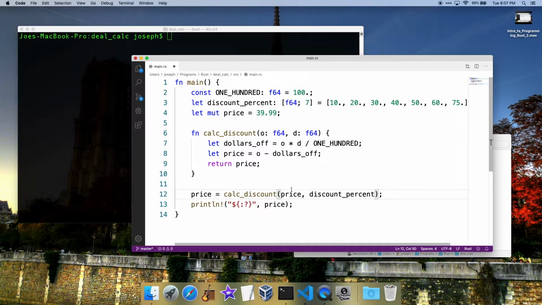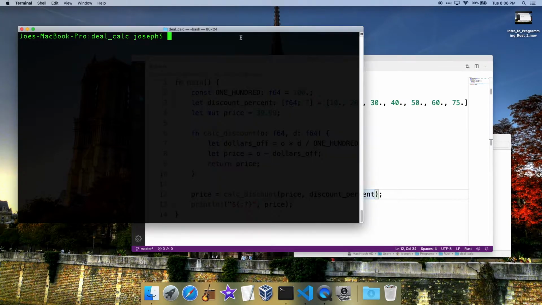What it sees is those values, and it assigns that one value to O and the discount percent to D, and then it uses those throughout the actual function. So don't worry about understanding that too deeply. As you work through functions yourself, you're going to start to grasp them, and it'll come to you pretty quick. So just kind of stick with me here. Let's see if this runs right now.